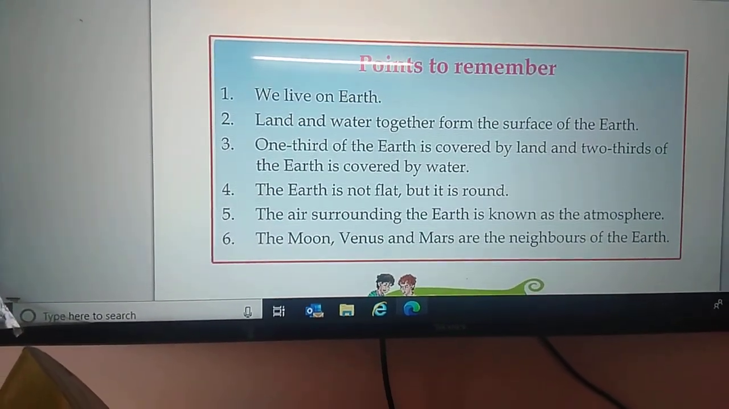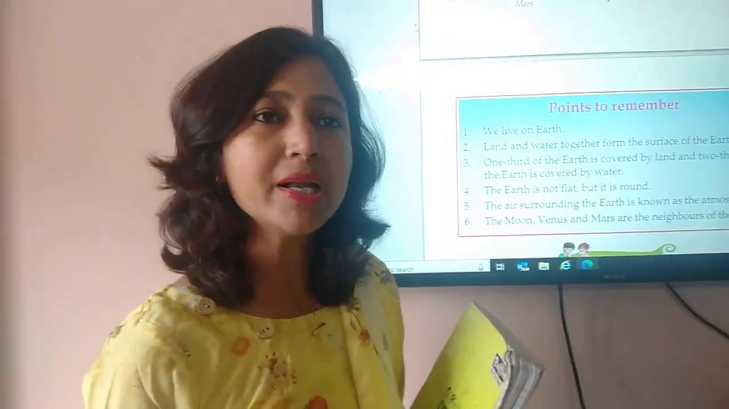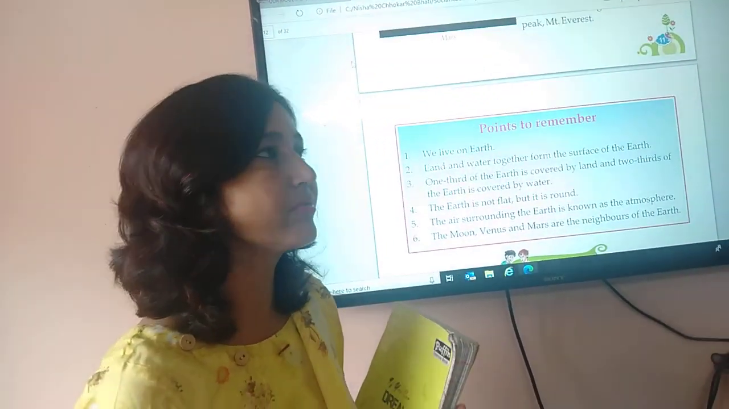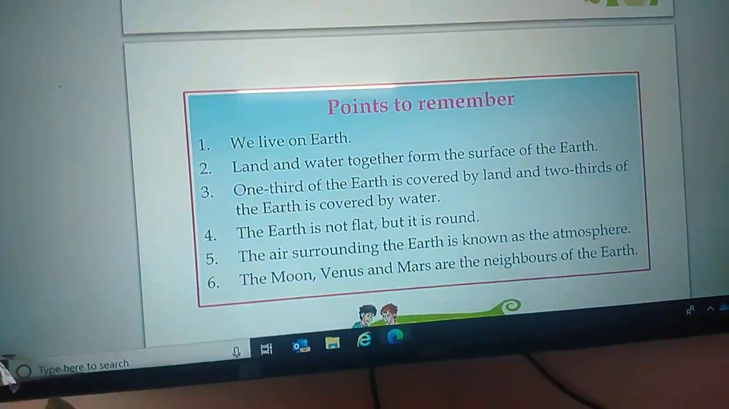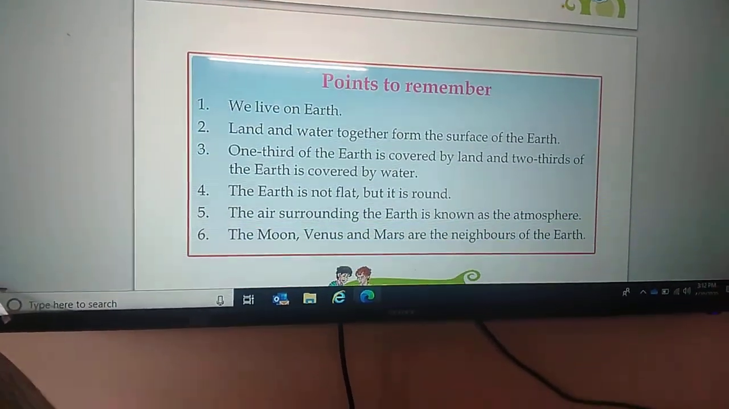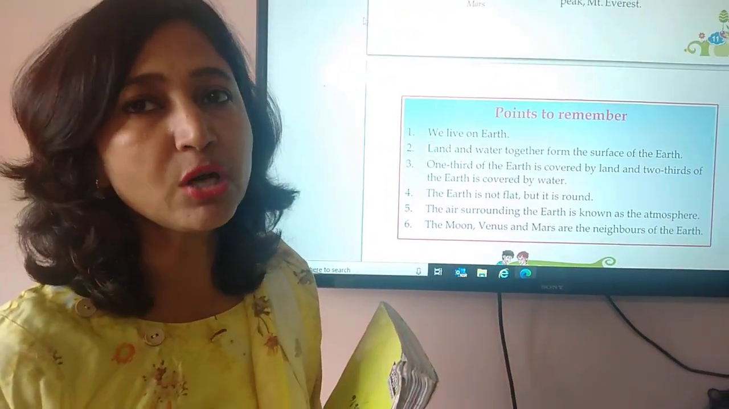Now, next is the Earth is not flat, but it is round in shape. Who proved this? Ferdinand Magellan. He was a sailor. He proved in 1519 that the Earth is round in shape. Yes. The air surrounding the Earth is known as atmosphere. The Moon, Venus, and Mars are the neighbors of the Earth.